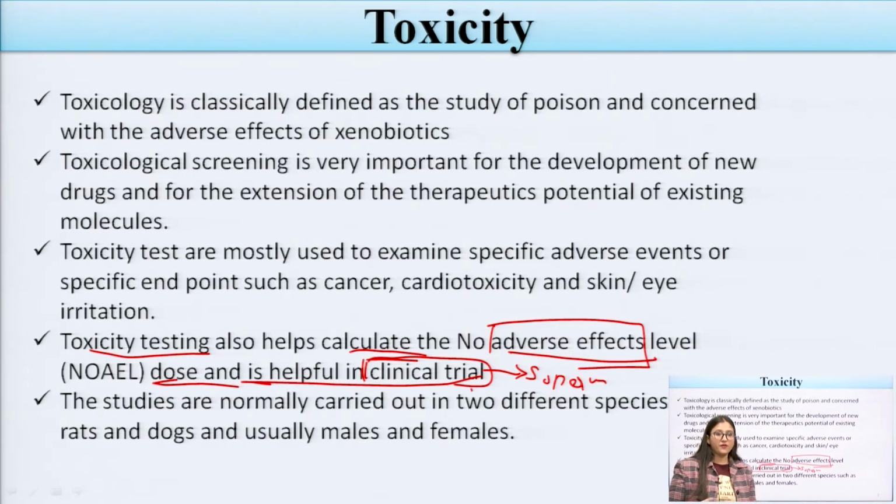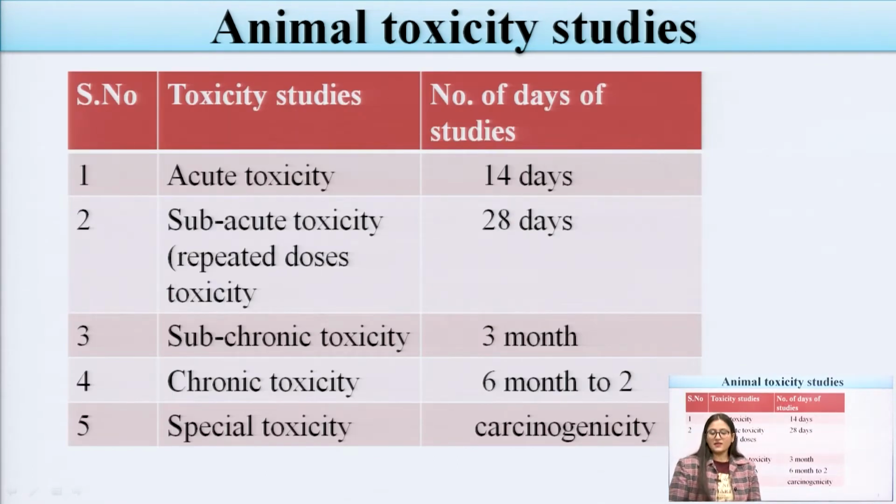Before coming to the market, the toxicity studies are done for those products, and the studies are normally carried out in two different species. If we are doing any preclinical trials for any kind of drugs or novel substances, these studies are mainly carried out with the help of two animals, rats and dogs, and usually males and females. Now there are some animal toxicity studies.